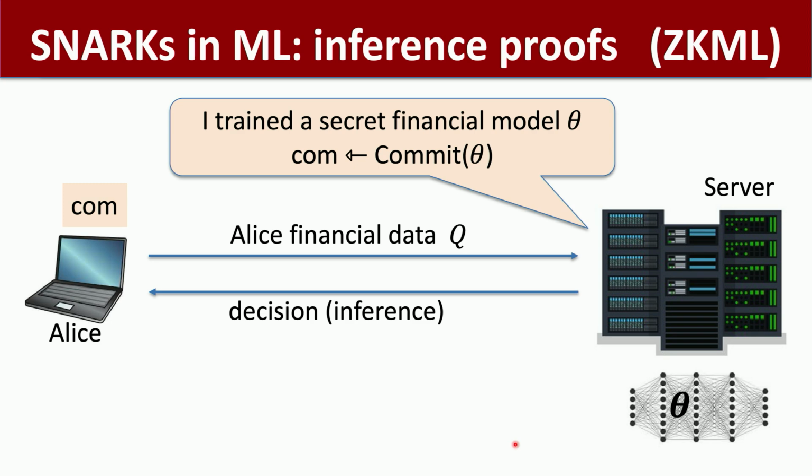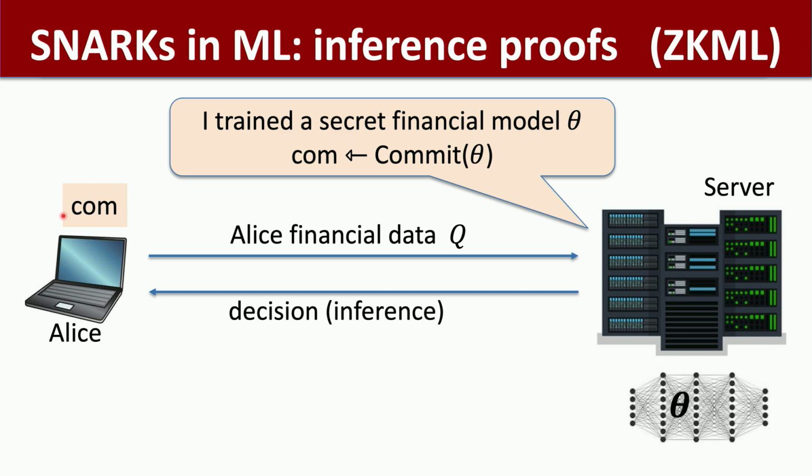It's kind of important to keep the model secret, because if you don't keep the model secret, it's quite easy to come up with adversarial examples where the model makes mistakes. Sometimes it's possible to do it even when the model is secret, but definitely it's not a good idea to publish these kinds of models. So instead of publishing the model, the server just publishes a commitment to the model. The commitment reveals nothing at all about how the model works.